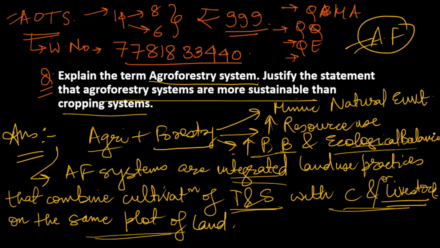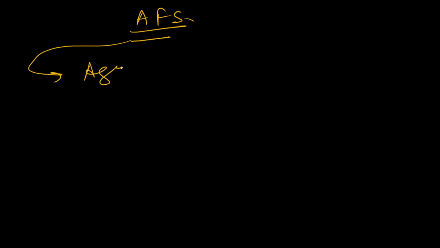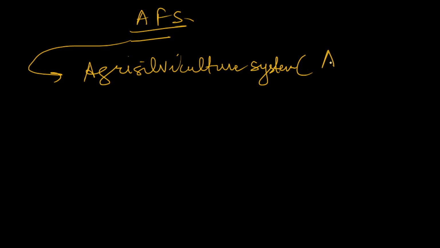And you should also give examples. I think you should also mention some agroforestry systems. Some of the common agroforestry systems are, obviously, the agri-silviculture system, that is, agriculture plus silviculture, that is forestry.